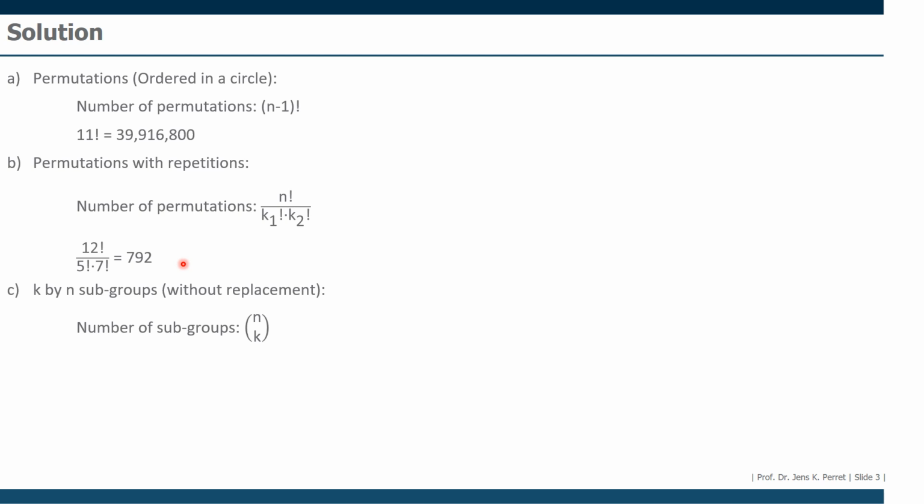So without replacement, out of the n, out of the 12, we're choosing 3. So we have n over k, n being the 12, k being the 3, the groups of 3. So we insert 12 over 3, giving us 220 possible subgroups with 3 members each.